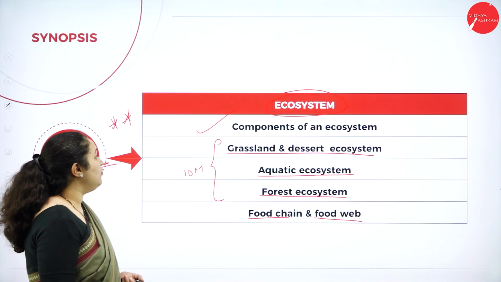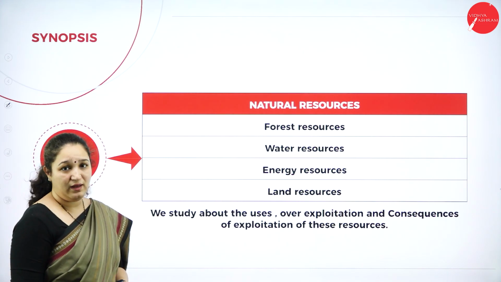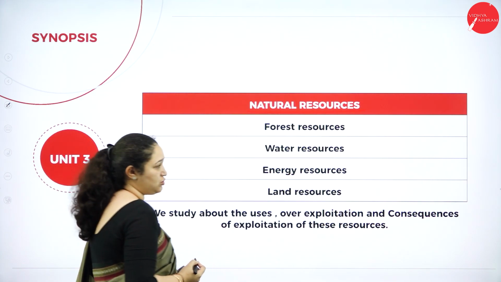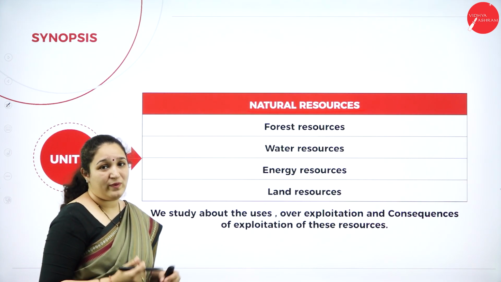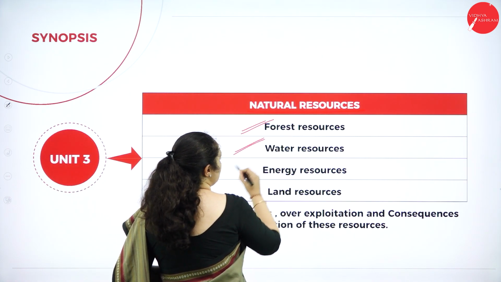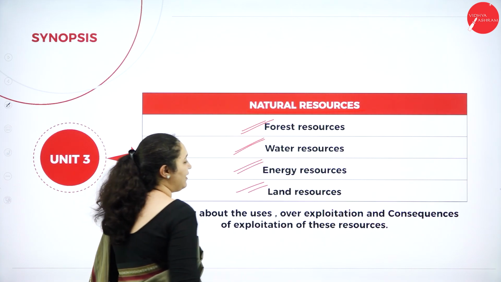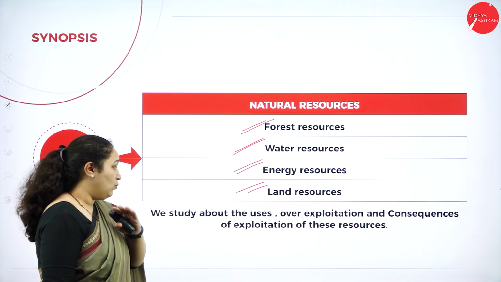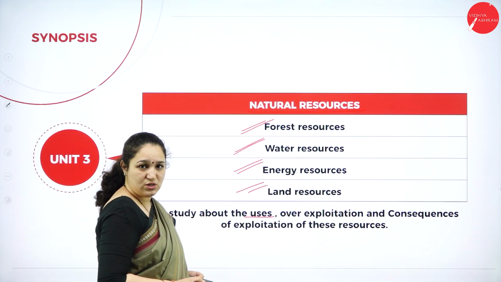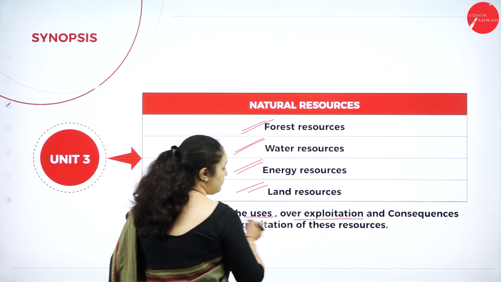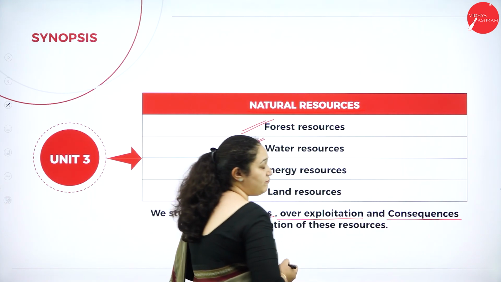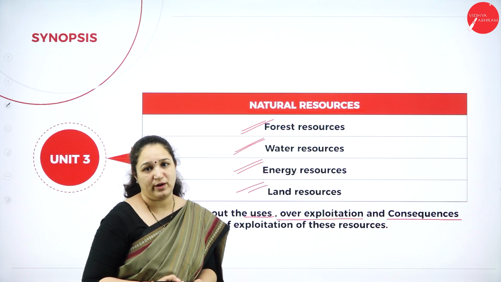Okay. So moving forward, unit 3 again is an important unit. It is natural resources. We have studied about the forest resources, water resources, energy resources, and the land resources. Here, what have we studied in detail? We have studied about the uses of these resources, how we are over exploiting these resources, and what are the consequences we have been facing because of the over exploitation.